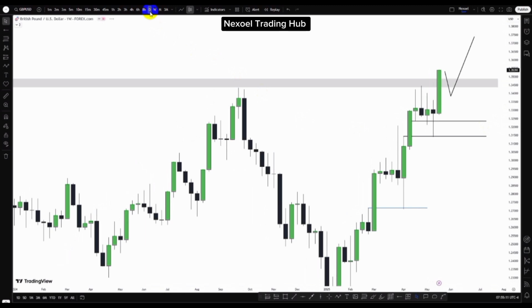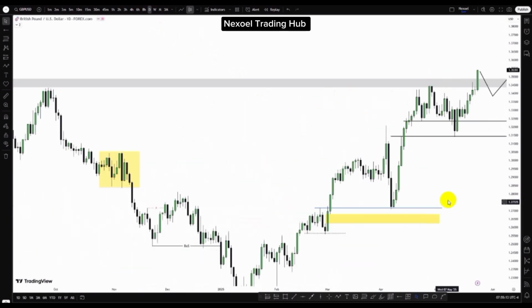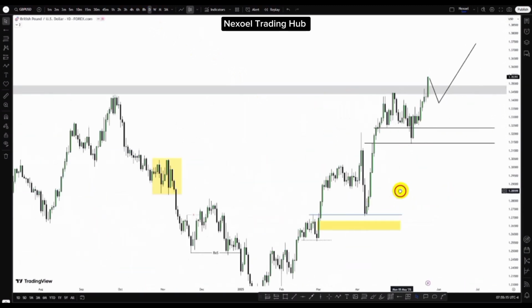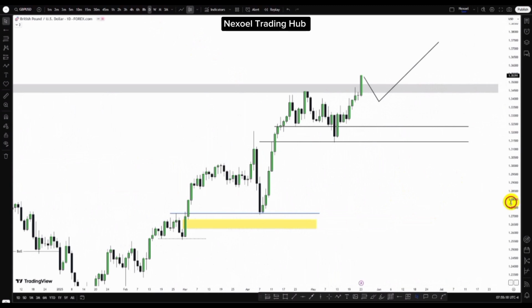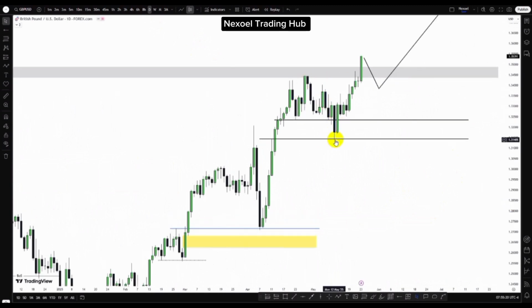So let's check the daily time frame. Here in the daily time frame, what we can see clearly is how price traded to the downside into the weekly bullish fair value gap, which I called our attention to 3 weeks ago, and I told us we should expect a bullish movement when price mitigates the weekly bullish fair value gap.